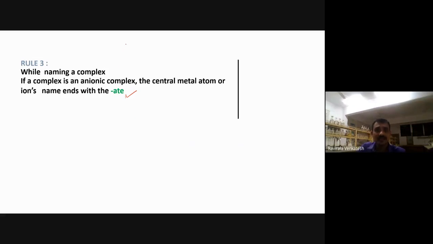First of all, let me take an anionic complex here. K4[Fe(CN)6]. Now dissociate this one, what we get here? 4 moles of K plus and [Fe(CN)6] with 4 negative charges, and definitely 4 positive charges are there. Now if you observe, the complex is having negative charge on it. So therefore it is called anionic complex. Why? Because the complex compound is having negative charge.